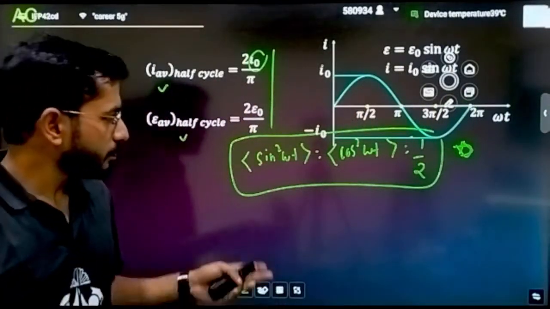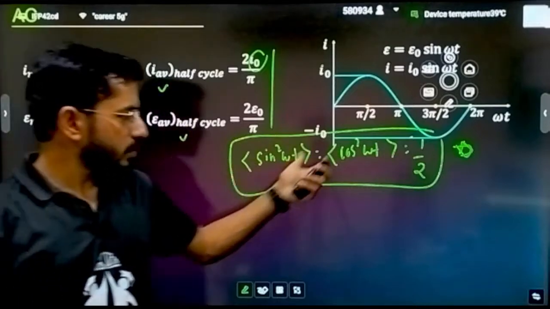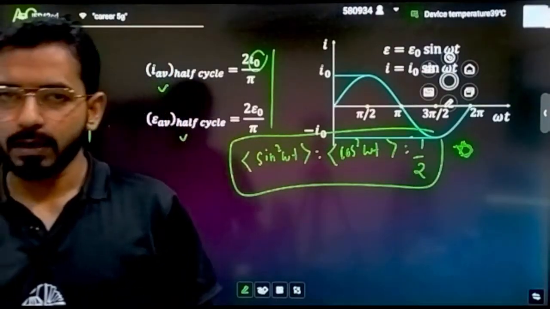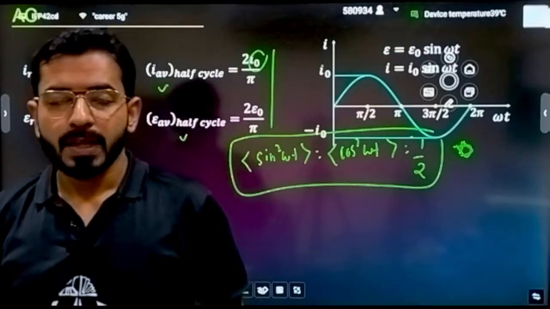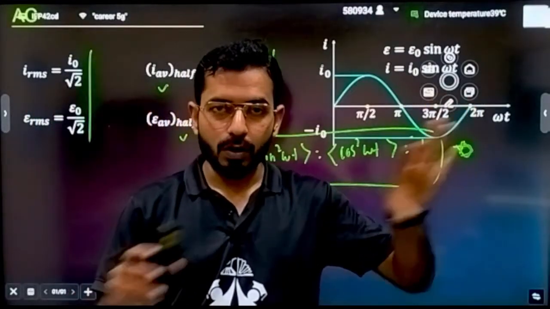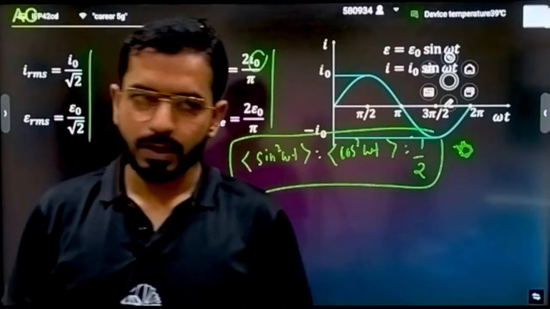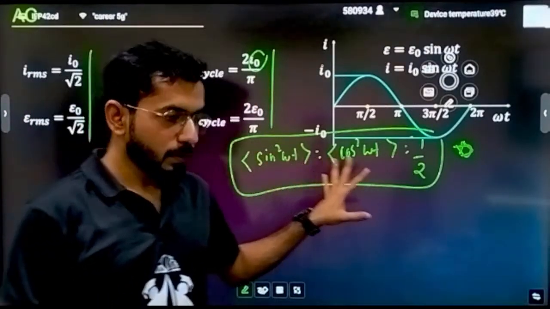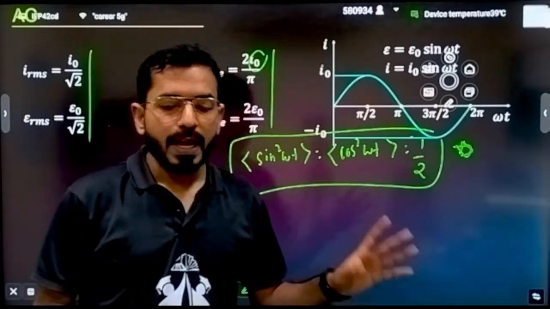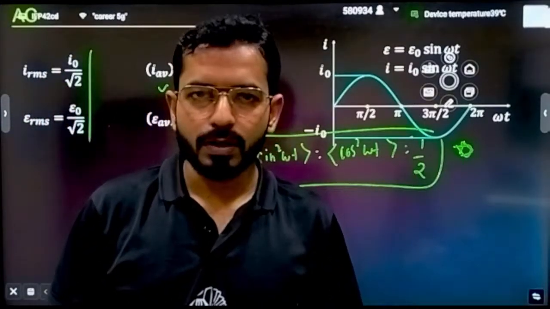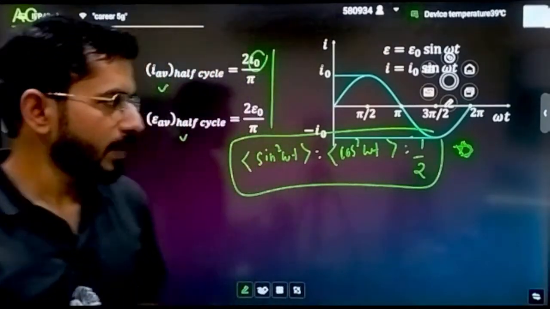Why am I saying that? We remembered that for sine omega t and cos omega t, the average current for the total cycle was 0. The reason: the plus area and the minus area cancel each other out, so the net area was 0. But when I talk about the square, the net area will not be 0, and the value you get is half. Directly remember this. This is a very useful result.